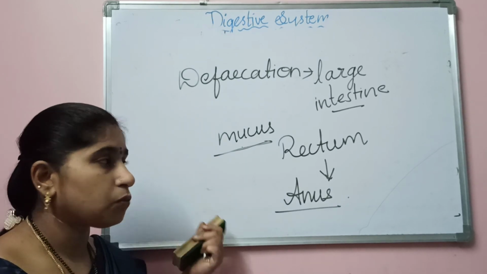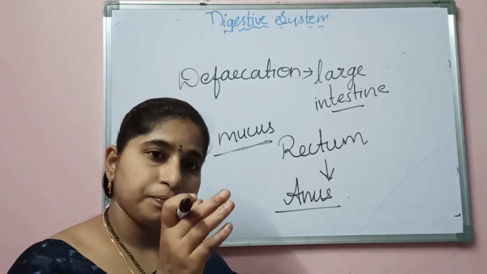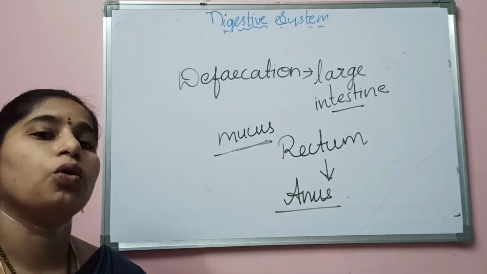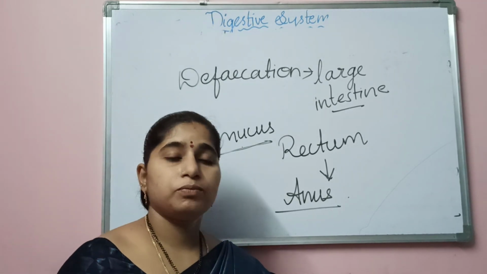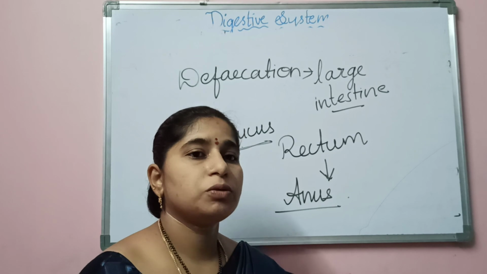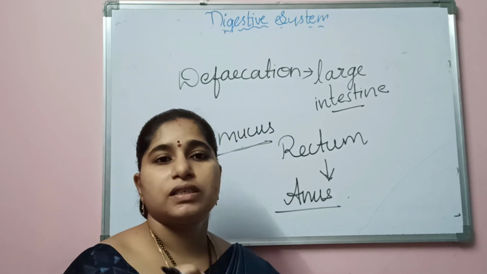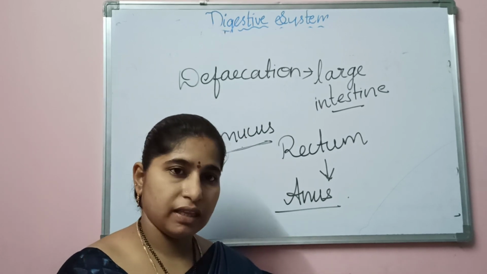Defecation starts with the large intestine. In the large intestine there is no digestion. Only the water present in the undigested food is absorbed by the large intestine.